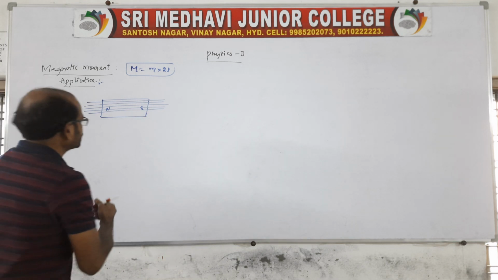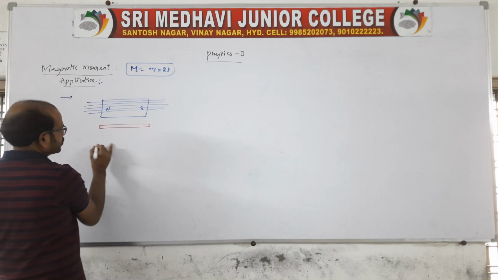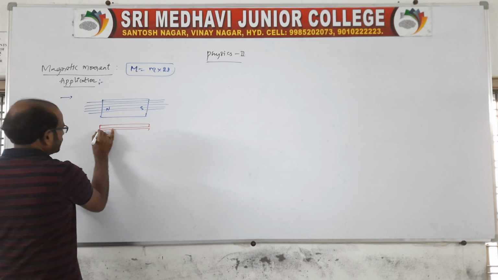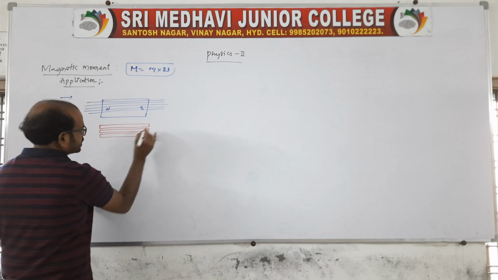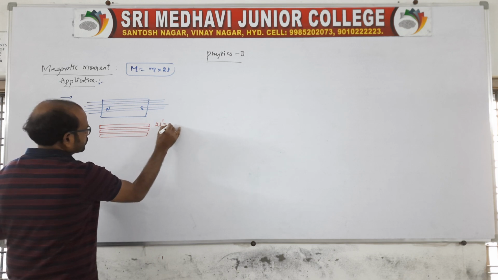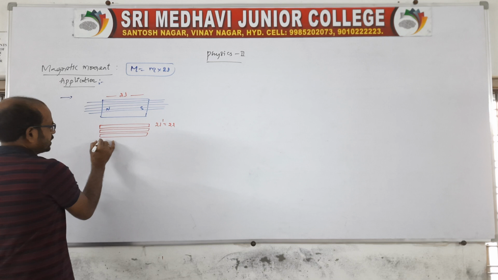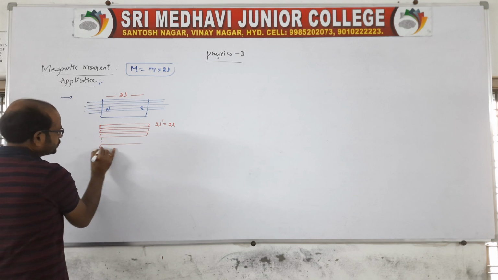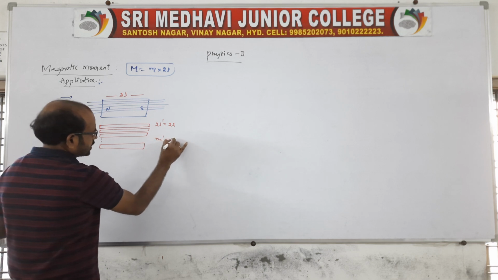No. So the length remains the same, so each piece length L dash is equal to L. The initial length of the magnet is L. Now when it is broken into n number of parts, its pole strength becomes m by n.